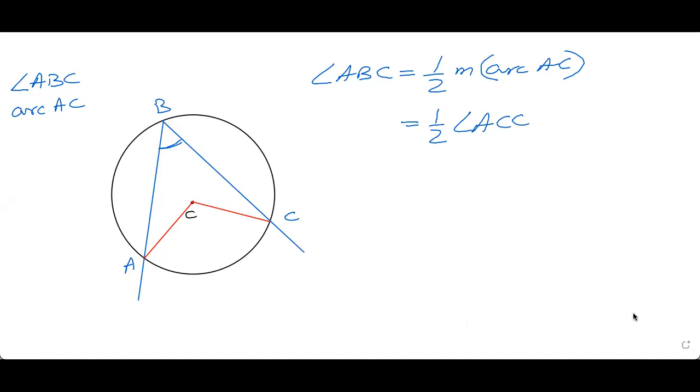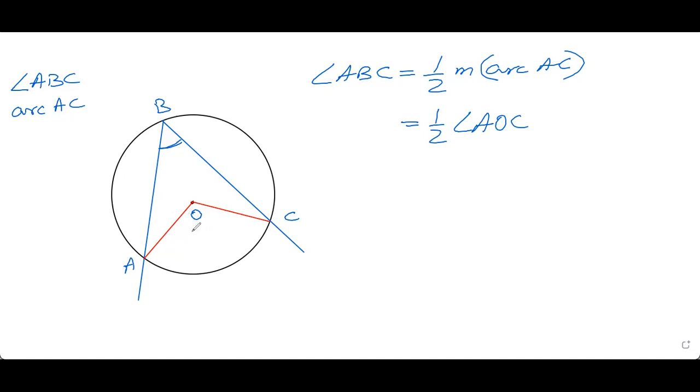So we will change the center. We will call it O. So this is the theorem. Angle ABC will be half of angle AOC. The measure of the inscribed angle is half of the measure of the arc intercepted by it. That's it.